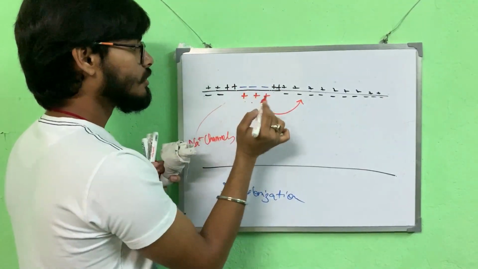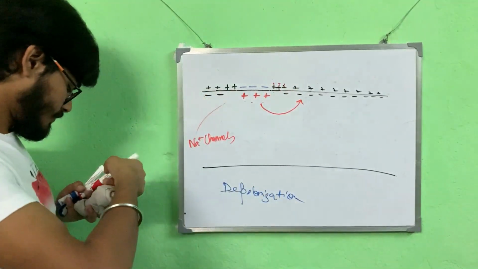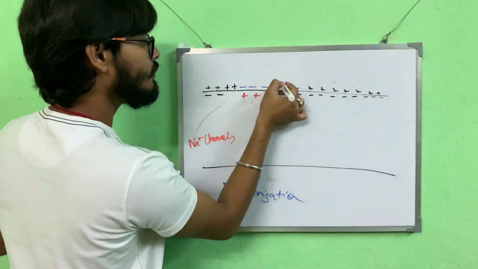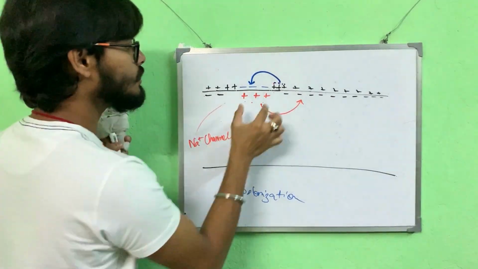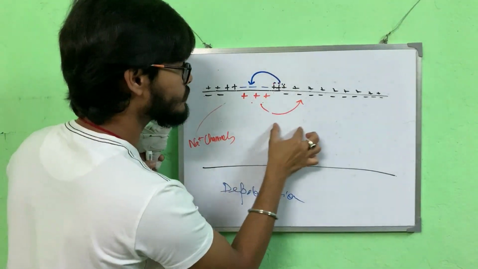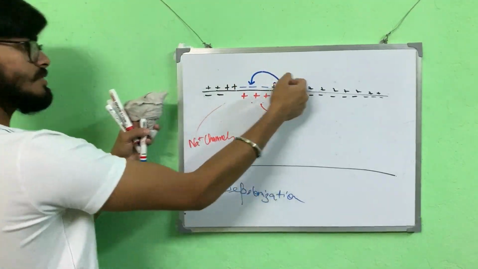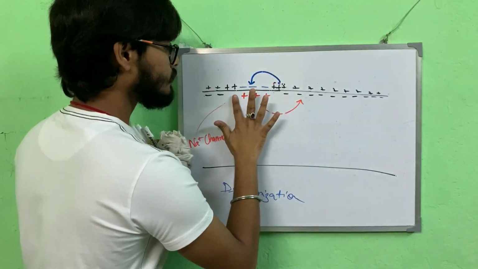So the next three positive charges will flow from here to here. These three positive charges are shifted here and these three negative charges are shifted here. What will it look like?